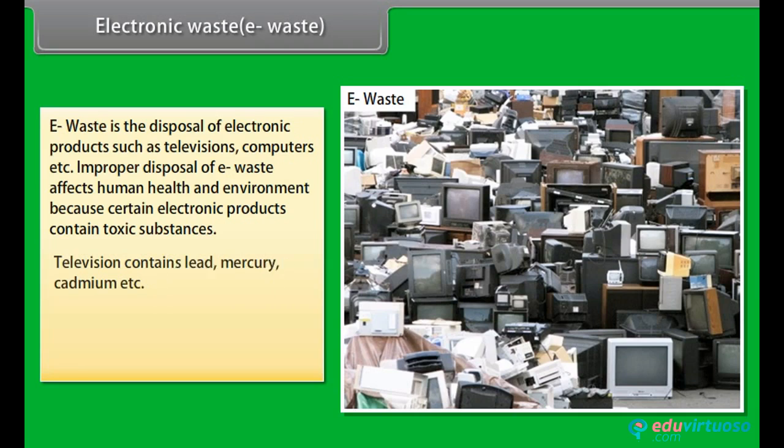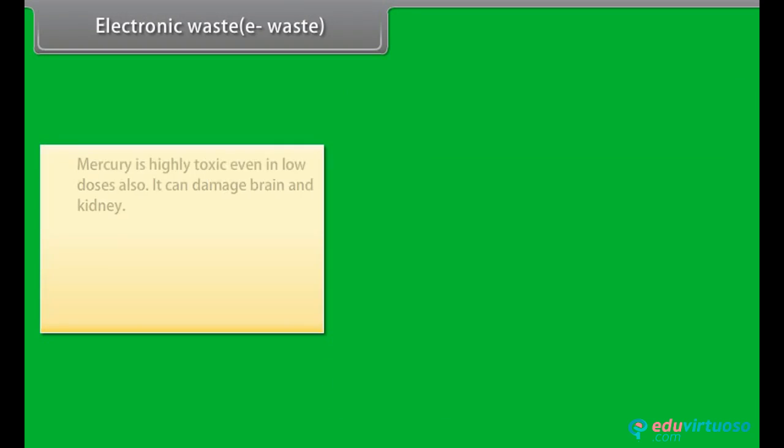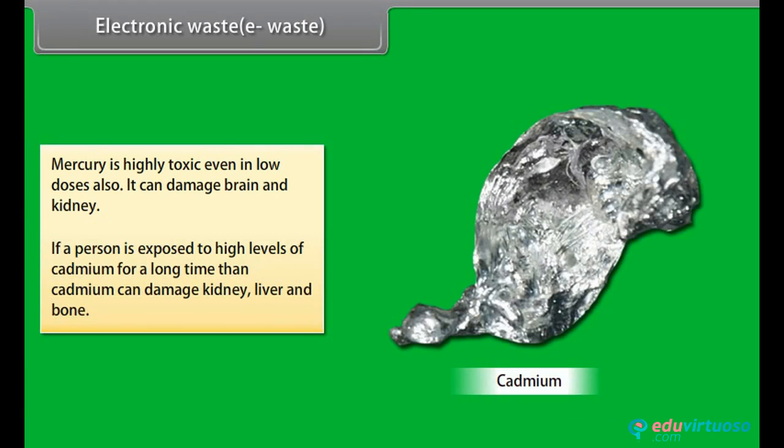Television contains lead, mercury, cadmium, etc. All analog televisions contain lead in their tube. Lead is very toxic to humans, especially to children. Mercury is highly toxic even in low doses. It can damage brain and kidney. If a person is exposed to high levels of cadmium for a long time, then cadmium can damage kidney, liver and bone.